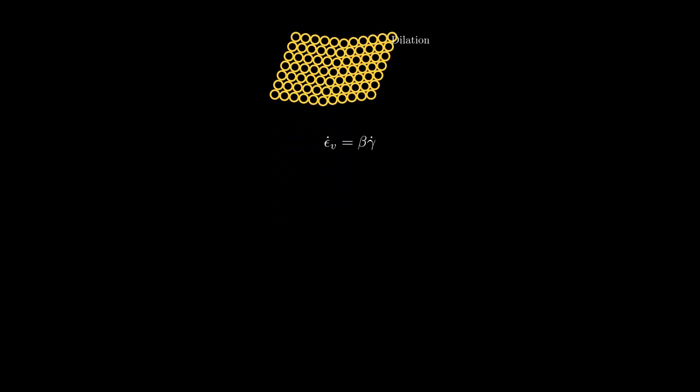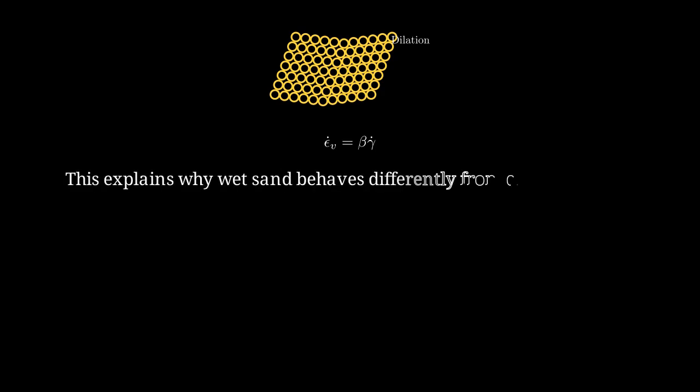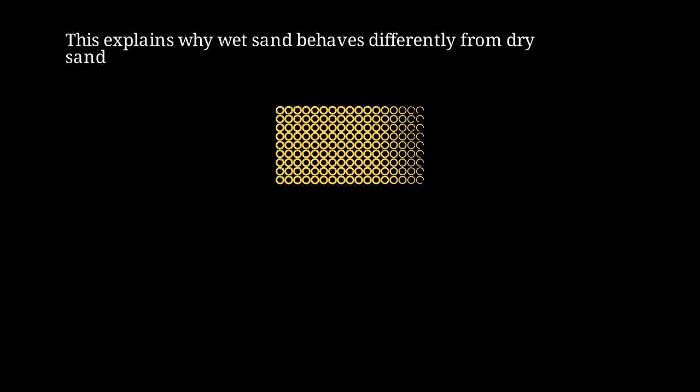The volumetric strain rate epsilon dot v is proportional to shear rate gamma dot, with proportionality constant beta, the dilatancy angle. Dilatancy explains why wet sand is firm. Water in pores creates negative capillary pressure resisting dilation. Capillary pressure P cap equals 2 gamma LV divided by R, where gamma LV is the liquid vapor surface tension and R is the pore radius.